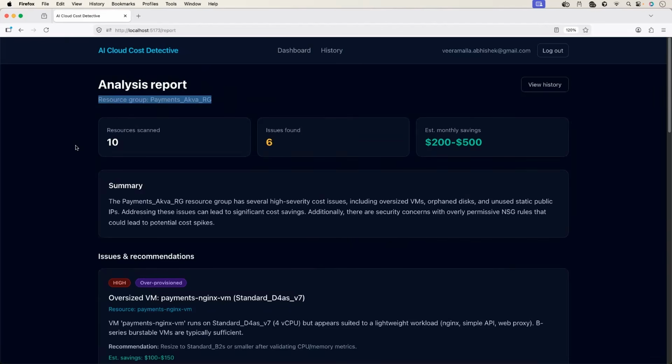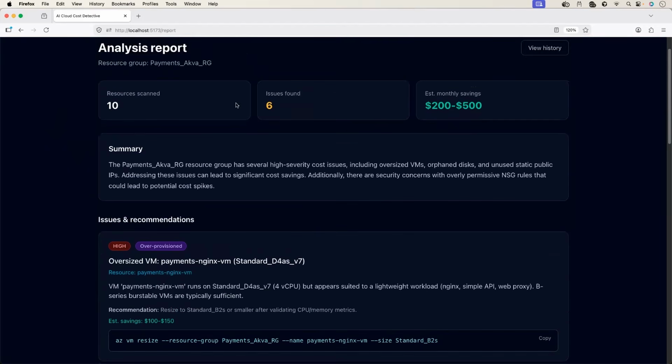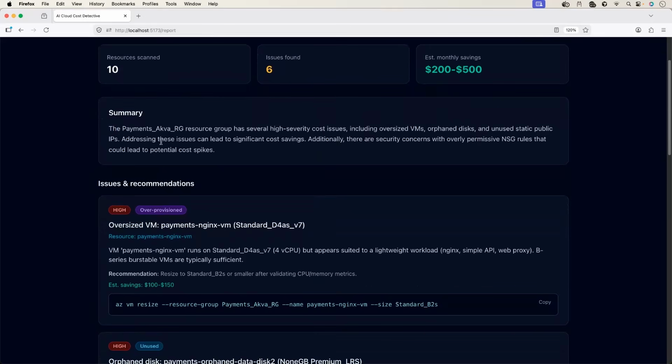It shared the resource group. Resources scanned are 10. Issues found are 6. Estimated monthly savings is 200 to 500 US dollars. See, this is a big thing. I just created 10 resources on my Azure cloud. It scanned the 10 resources. It figured out there are 6 issues. It provided a summary as well.